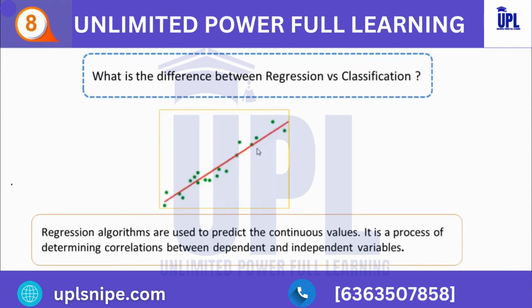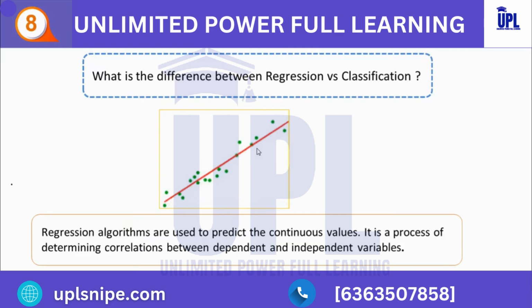So the next question is, what is the difference between regression versus classification? Regression algorithms are used to predict continuous values. Regression is a process of determining correlations between dependent and independent variables. For example, price, salary, etc. I'll give you the example of price versus experience.